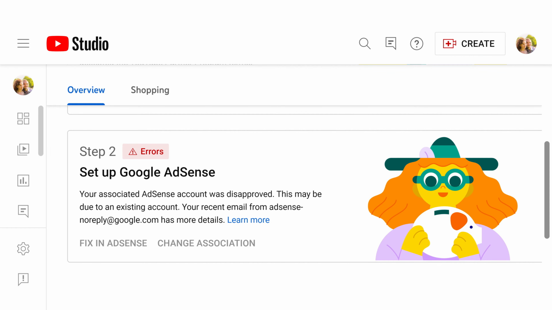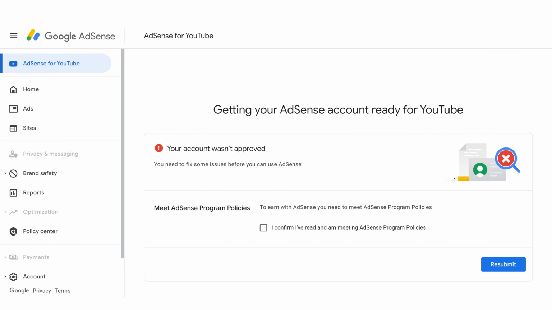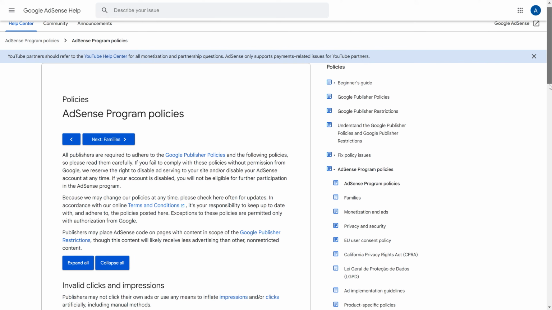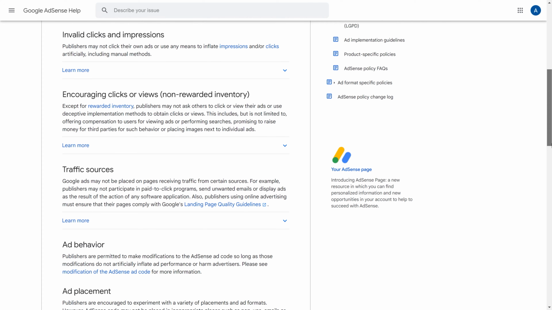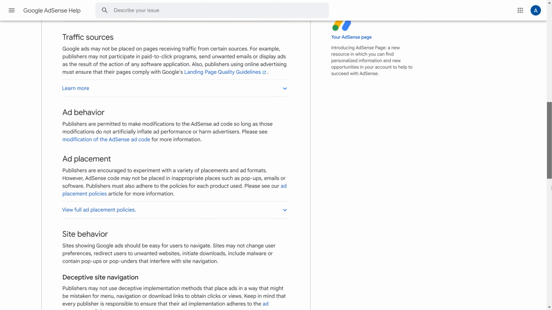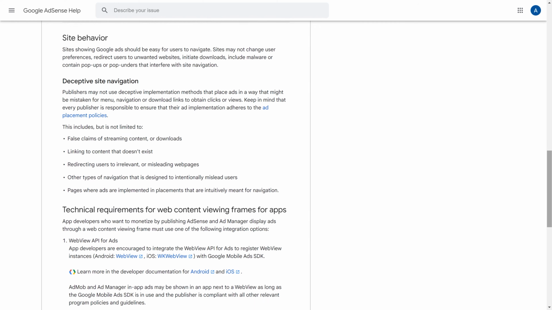It will say that your associated AdSense account was disapproved. AdSense lets you solve issues to comply with program policies. Later, you can resubmit your request again. Yet, if you look around AdSense policies, they are applicable to websites for the most part. There is very little information about YouTube monetization.